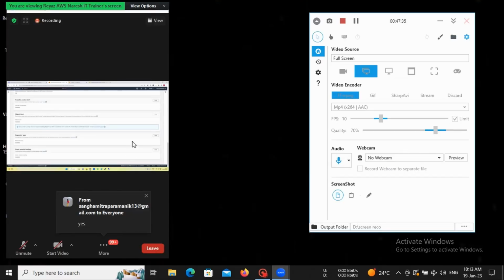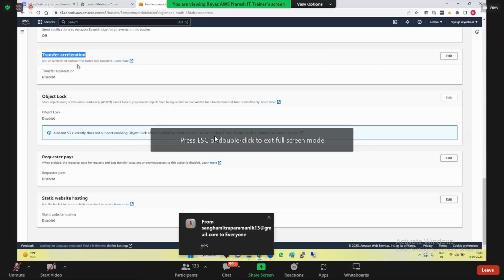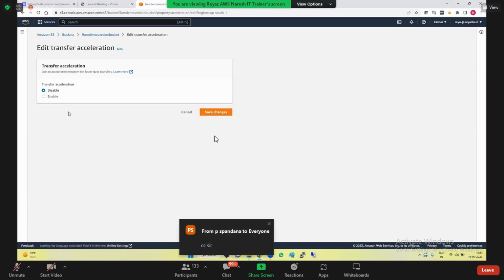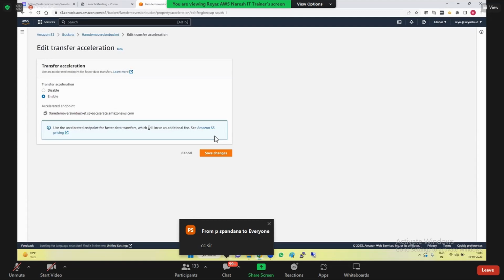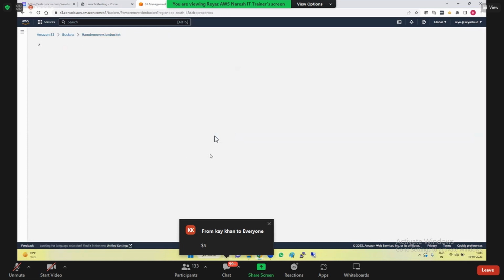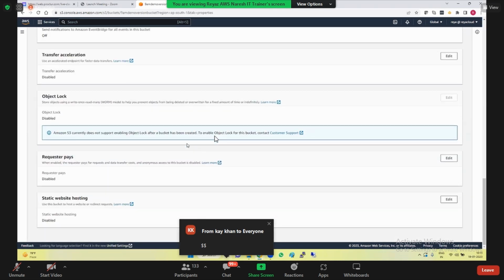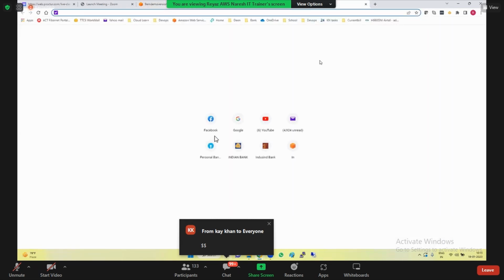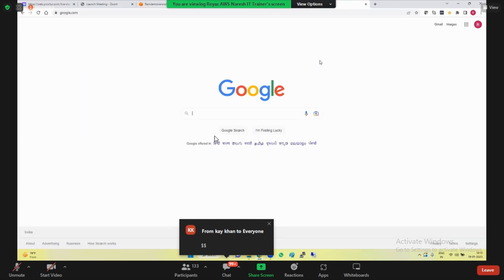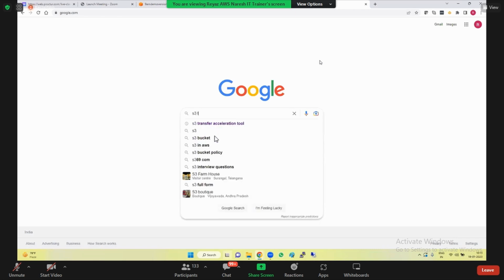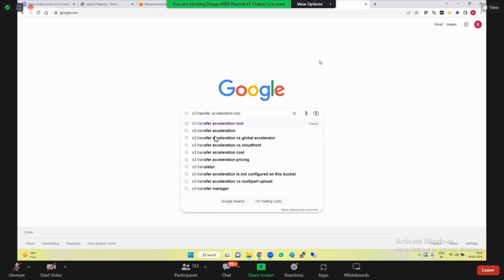Okay. So we have also learned transfer acceleration, but do not do it. It's just a matter of clicking edit and enabling it, but additional charges apply. So don't do this, but it's just a matter of enabling it for fast transfer. But guys, there is an S3 transfer acceleration tool.